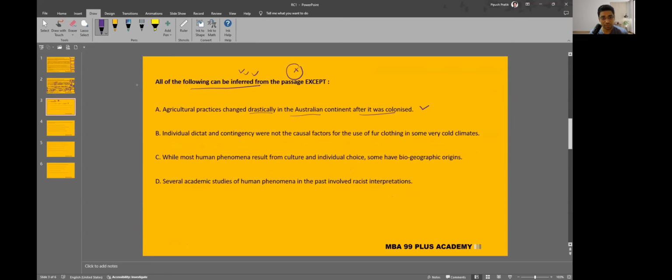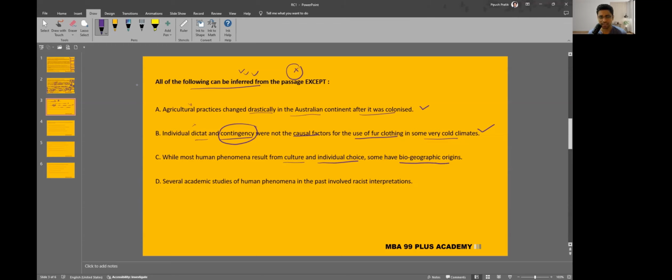Second is that individual diktat and contingency were not the causal factors for the use of fur. This is true. I told you in the second explanation that he is saying that individual diktat and culture or tradition are not the reason why fur clothing was made. It was purely because of environmental reasons. So that is also correct. So two options are eliminated. These are not the right choices, by the way. These statements can be validated from the passage, hence they are not the right choices. Next: while most human phenomena result from culture and individual choice, some have biogeographic origins.